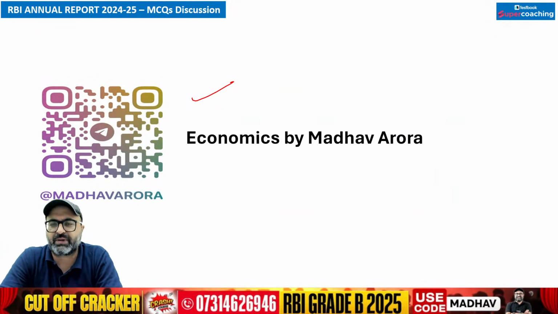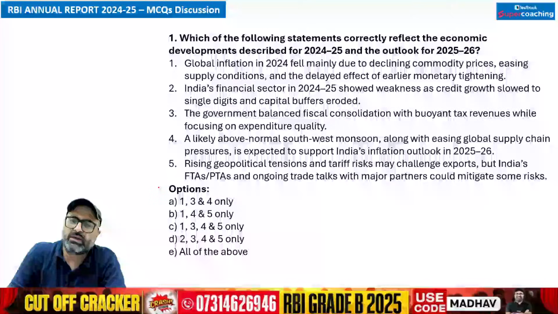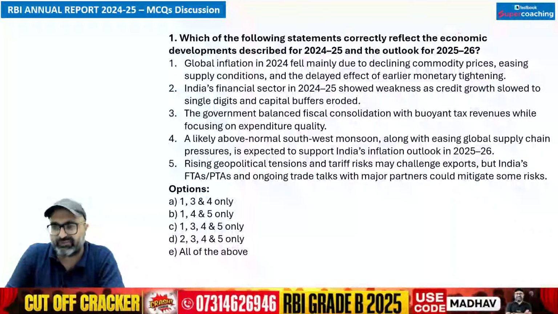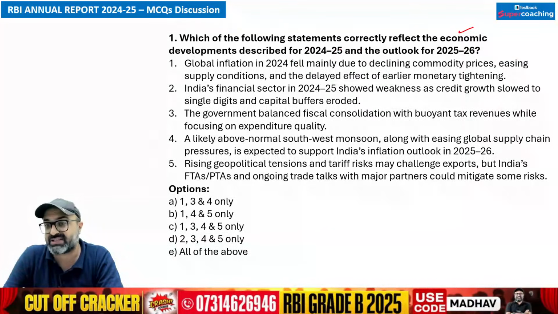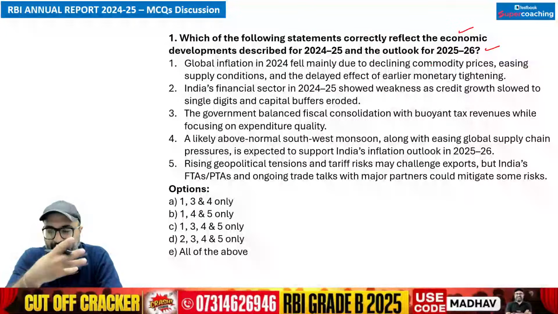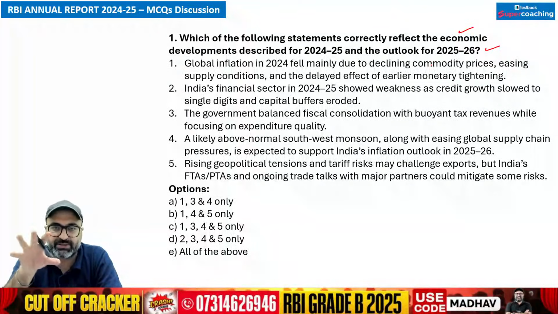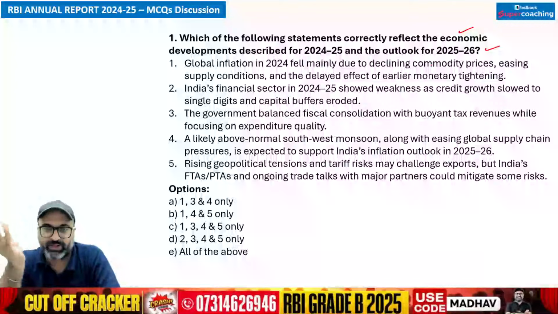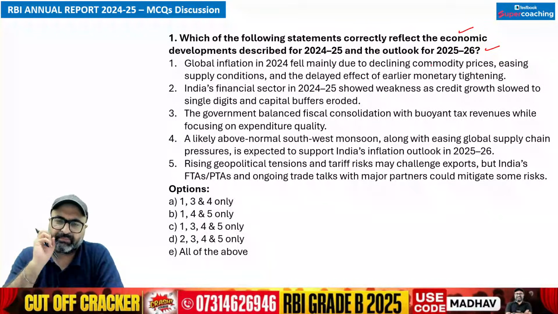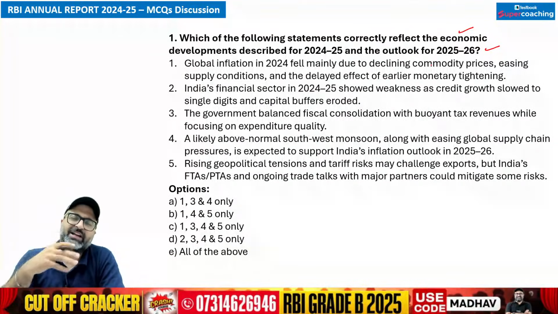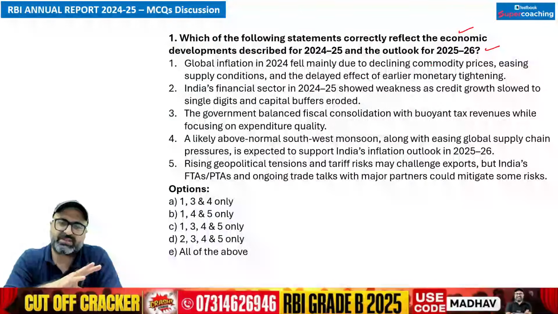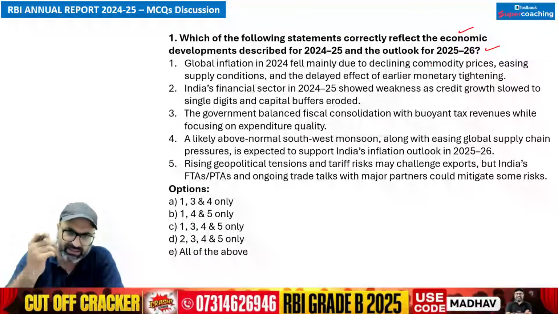Here we go with the first question of the evening. It asks which of the following statements correctly reflect the economic development described for 2024 and 2024-25 and the outlook for 2025-26. When we open the RBI annual report, in the initial 2-3 pages they have given the outlook for 2025-26 without any data. Overall, I would say a subjective output is given, along with the developments of 2024-25. So let's check it out.